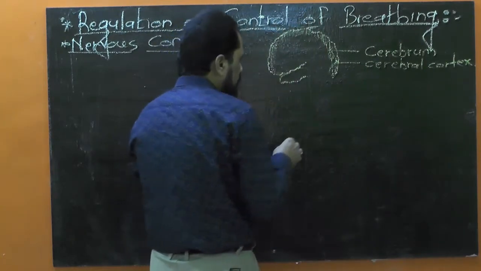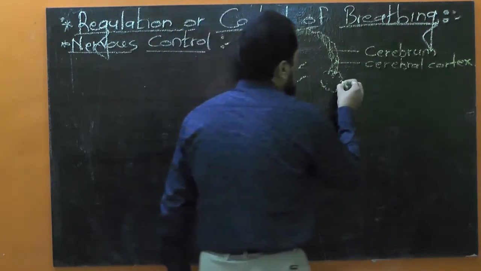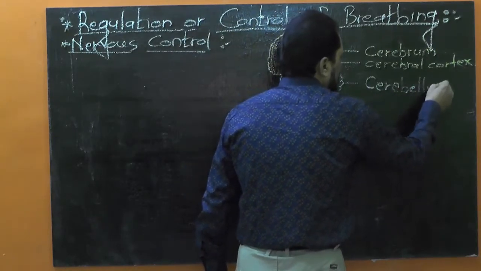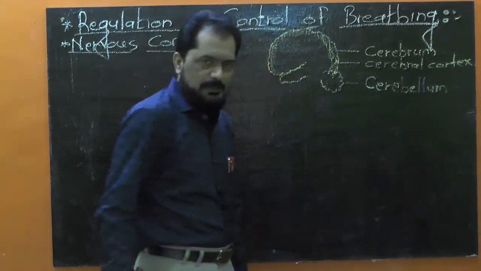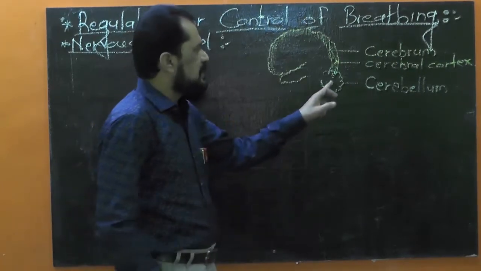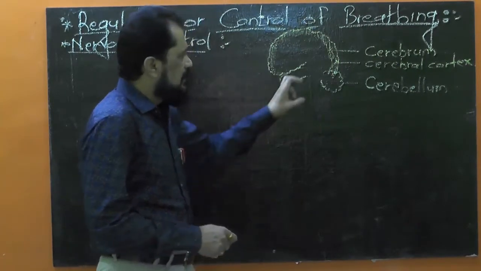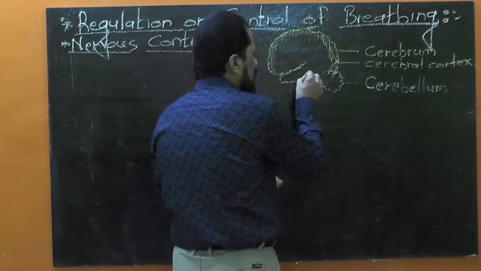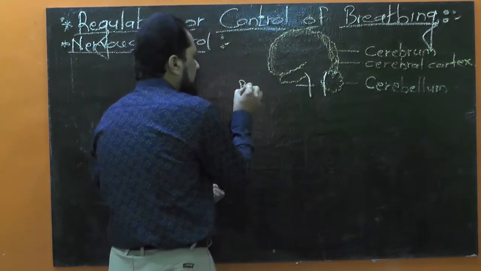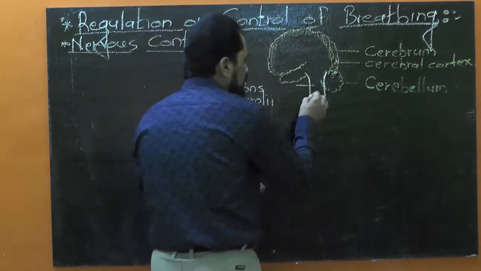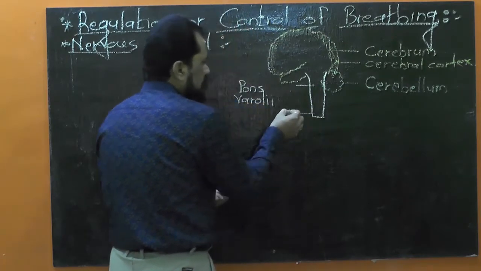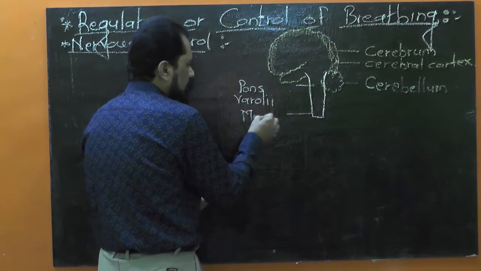Here I am going to show a small brain, a lesser brain, that is nothing but the cerebellum. We call this the small brain, cerebellum, the lesser brain. Cerebrum is called the greater brain. This is the cerebellum. It is present dorsally. Then here is the presence of pons varolii, and below that a slightly pyramidal part, that is the medulla oblongata.